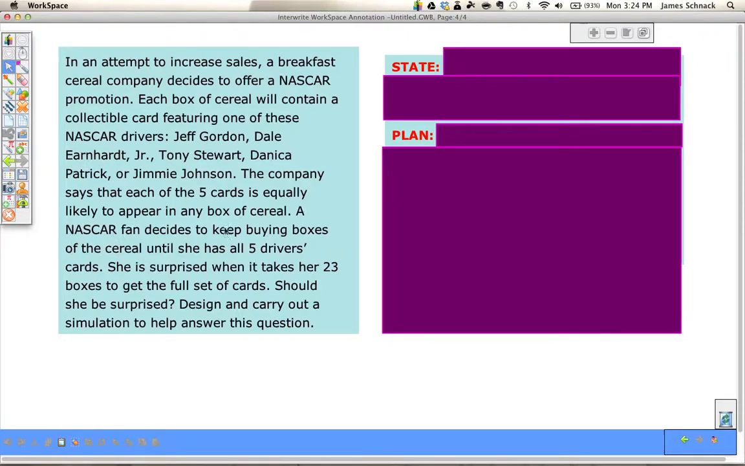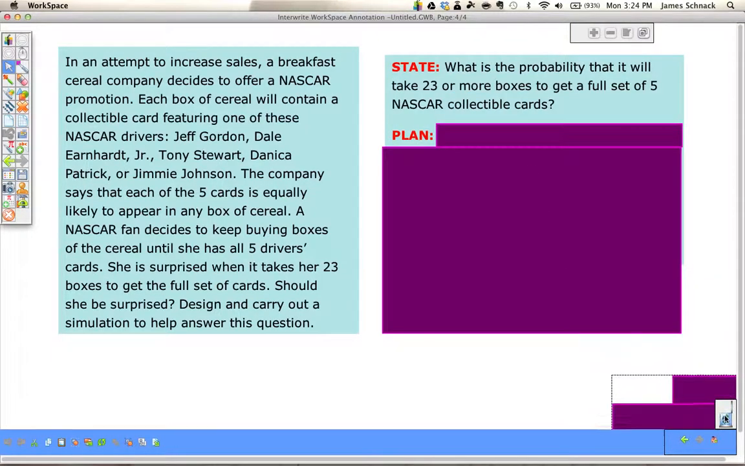A NASCAR fan decides to keep buying boxes of cereal until she has all 5 drivers' cards. She is surprised when it takes her 23 boxes to get a full set. Should she be surprised? So, state. What's the probability that it would take 23 or more boxes to get a full set of 5 NASCAR collectible cards?